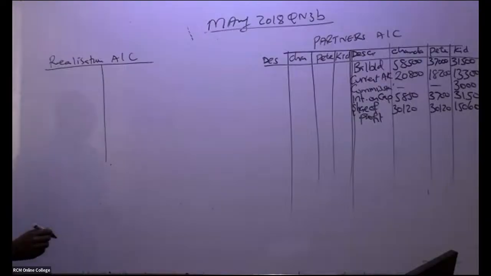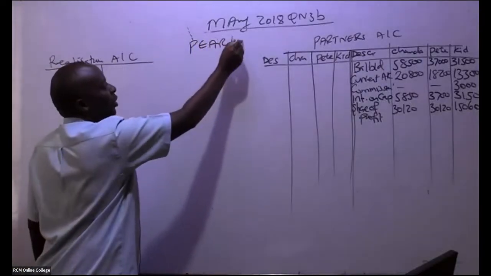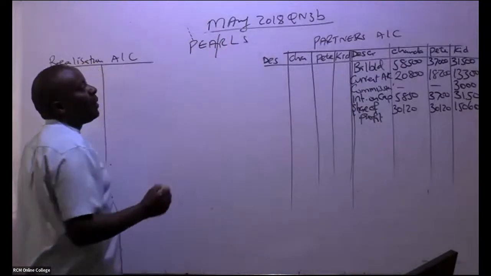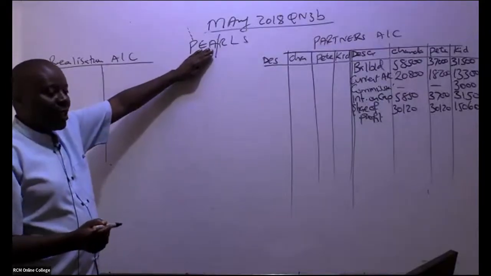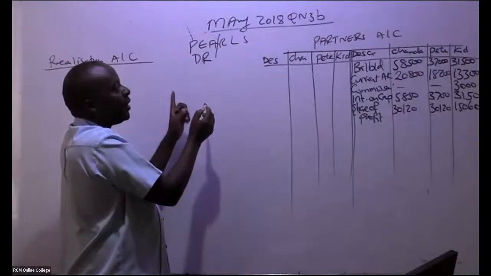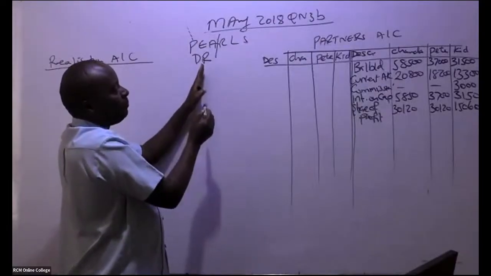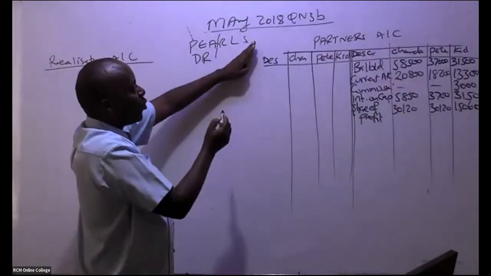Now, ladies and gentlemen, basically remember the concept of pairs. If you remember very well, pairs, we are saying purchases, expenses, assets. The 3 shall always be debited. Then we have in this case here revenue, liabilities, and the share capital.